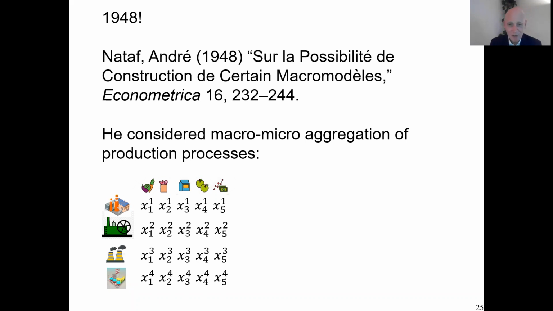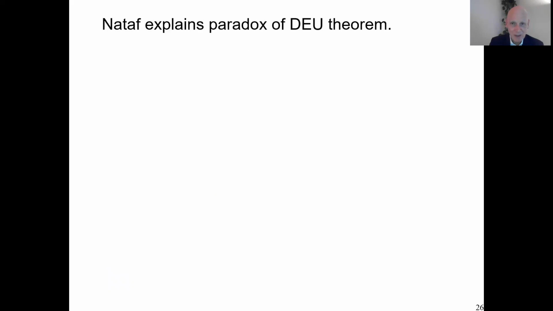But maybe you also see from this how general this is: if you get results for aggregation over two or more components, in many fields you have implications. And here's yet another example, when it is a macro-micro aggregation. So that was the context when Nataf proved this result, but of course it's a general result, we can use it everywhere. And in the rest of this lecture I want to show you that there are many dramatic implications for modern behavioral economics from this theorem of almost a century old. We're discussing quite a bit of that.